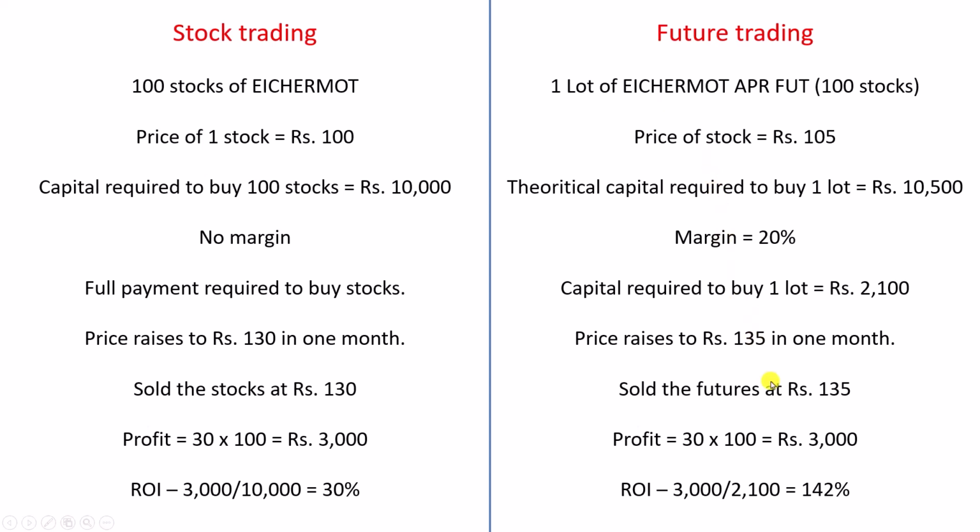But if it had gone against your prediction, then the loss would also have been substantially high. So the profit will be high if the price moves in your favor, and the loss will be high if it moves against your prediction. So always be careful about futures trading.